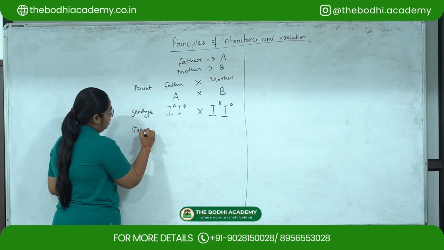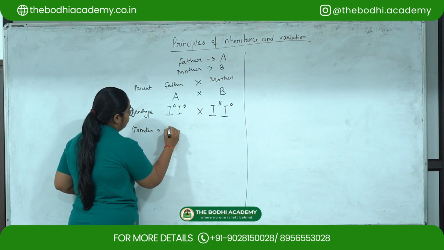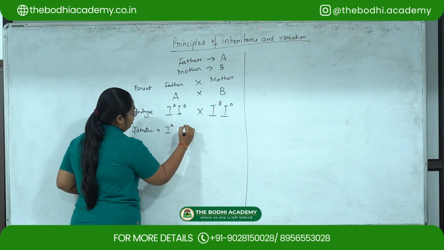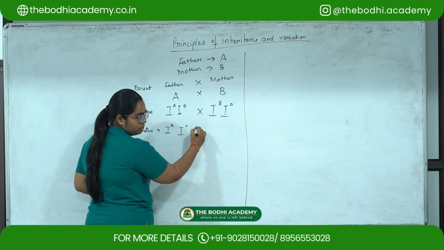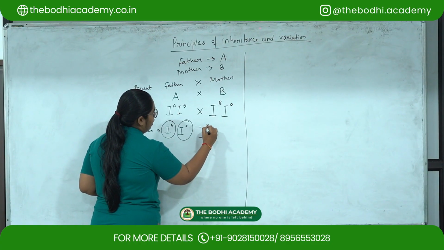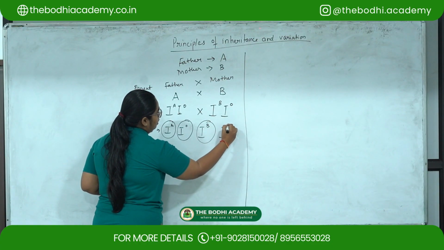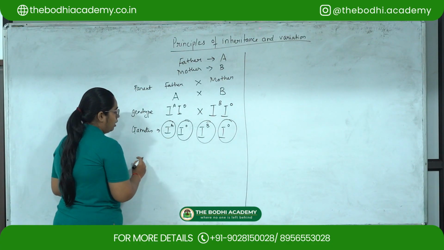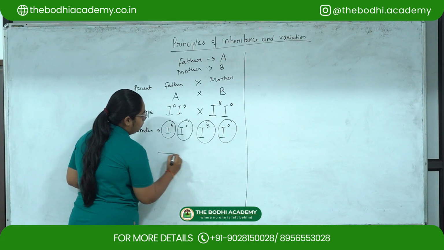Now we will write the gametes: IA, IO and IB, IO. So now we have to cross this using a Punnett square.